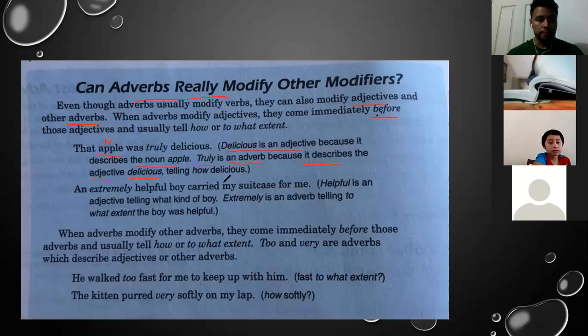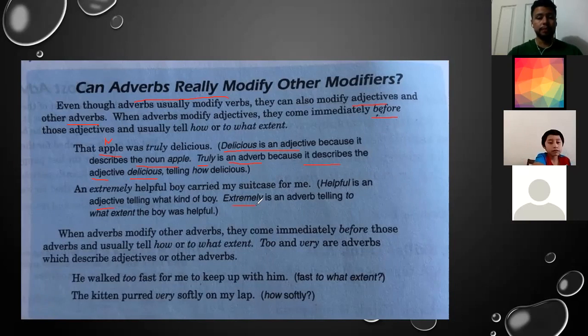Second example: an extremely helpful boy carried my suitcase for me. Helpful in this case is the adjective. This adjective, helpful, is telling what kind of boy it was. And extremely is the adverb, the most common adverb that we know.